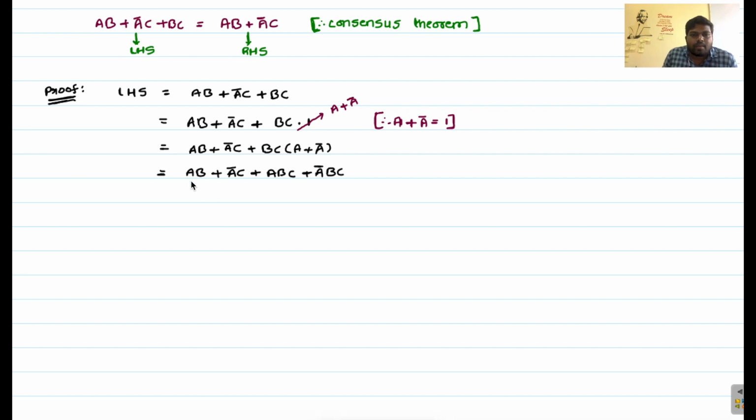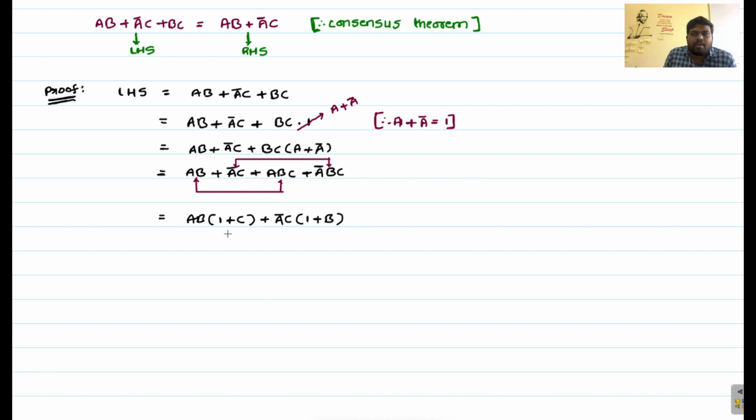Now you can observe these 2 product terms, and similarly these 2 product terms. Take AB as a common factor from the first 2 terms, then you will get AB into (1 plus C). Next, the common factor is A bar C, so you will get A bar C into (1 plus B).